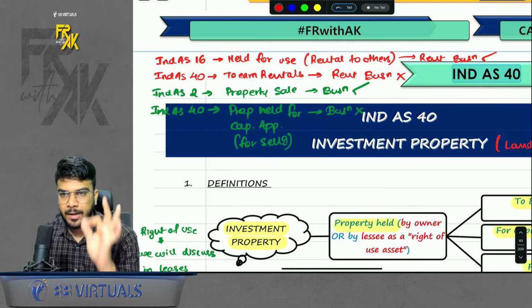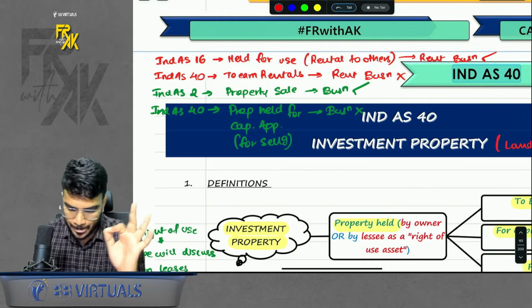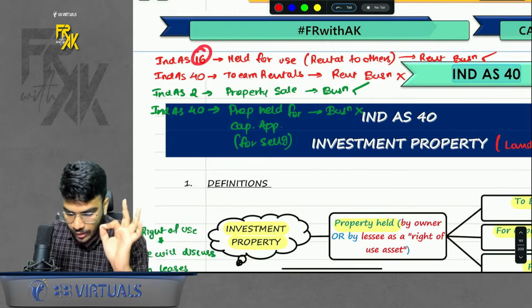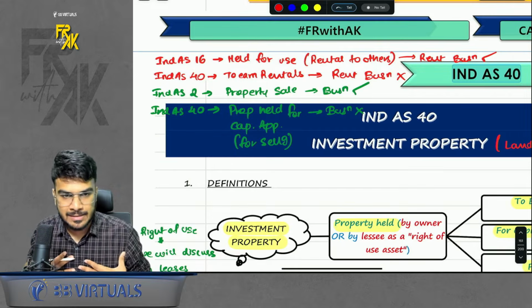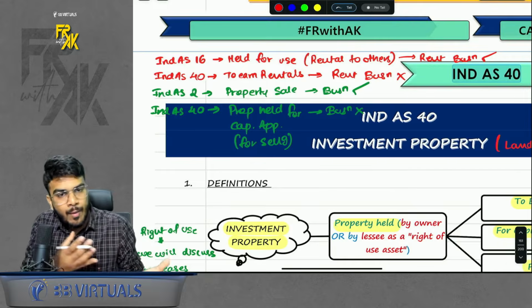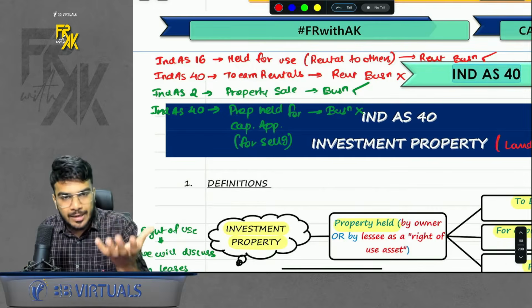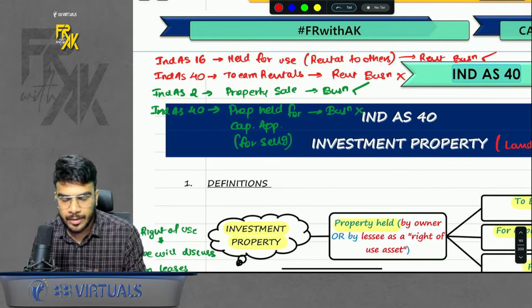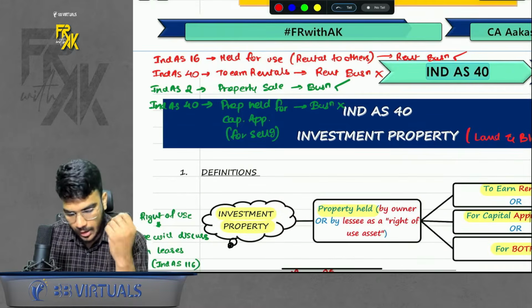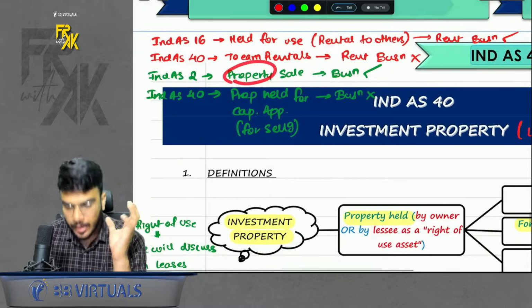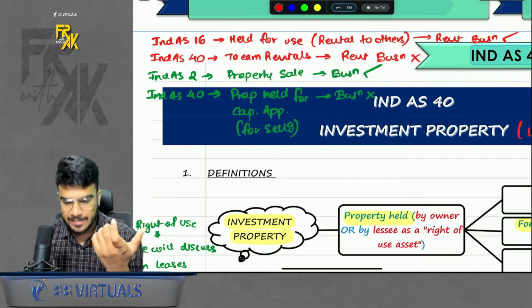Just remember, if giving on rent is your business, then you will go under Ind AS 16. If giving on rent is not your business, still I have given the property on rent. For example, I am into teaching business, but I had excess funds, so I acquired a property and gave it on rent. So giving on rent is not my business, still I am giving it on rent, so it will be Ind AS 40. Also, land and building is only covered under Ind AS 40. Do remember.